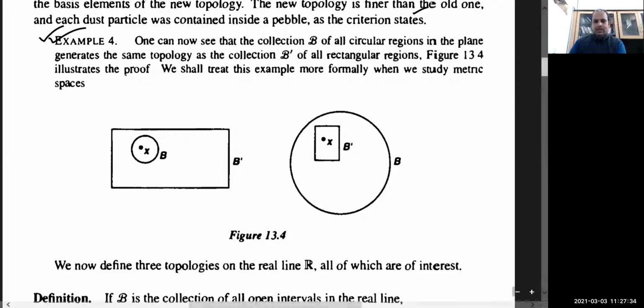So one can now see that the collection B of all circular regions in the plane is a basis. In the previous lecture, I have discussed this.